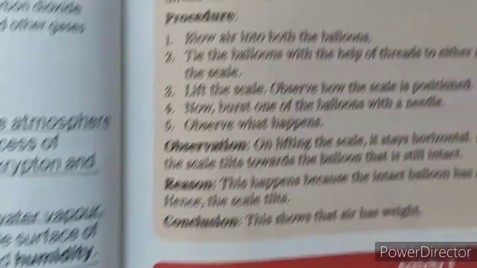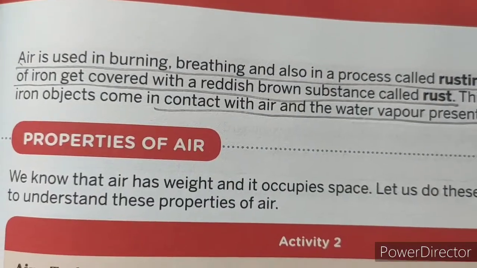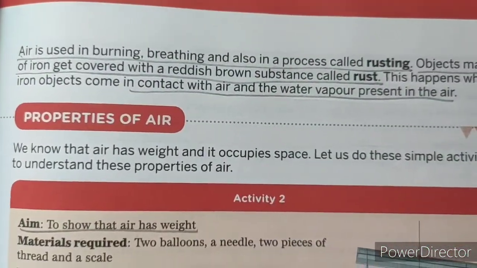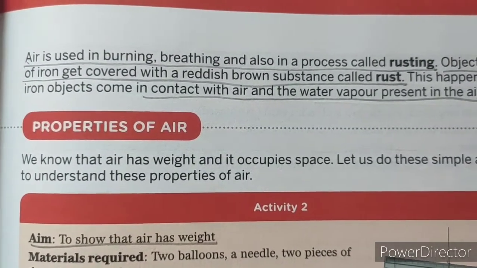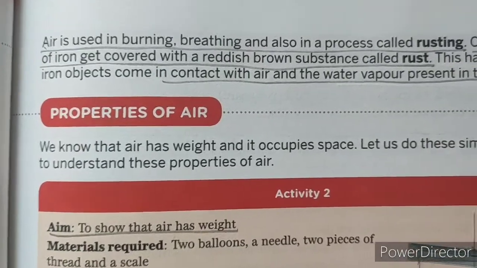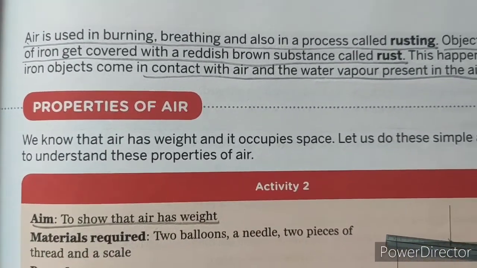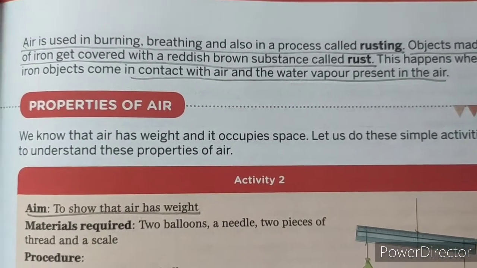Okay, next one we are going to see about air. That is what are the different properties of air. Air is used in burning, breathing and also in the process of rusting. Air நமக்கு எப்படியெல்லாம் use ஆகுது? It is useful in burning, breathing and rusting. Rustingனா என்ன? துரு பிடிக்கிறது. எப்படி துரு பிடிக்குது objectsஐ?